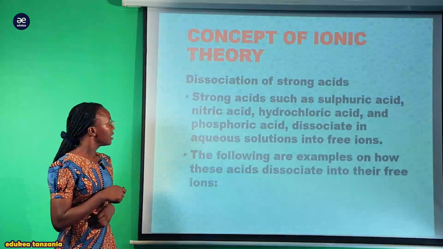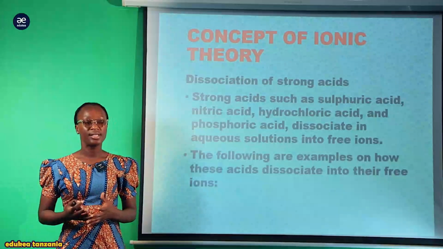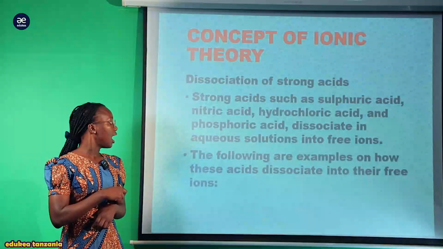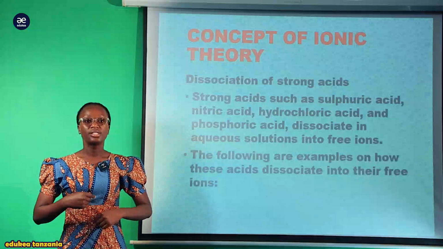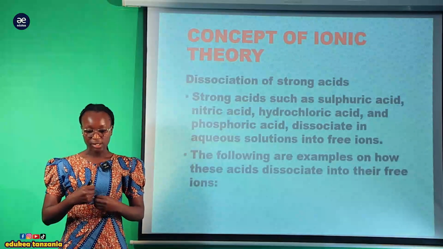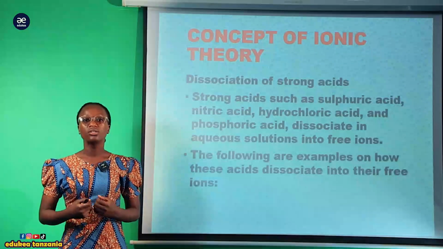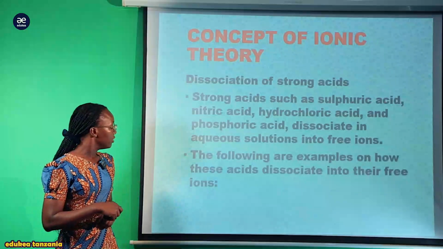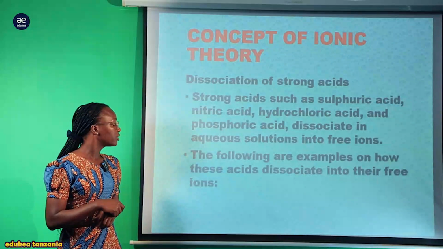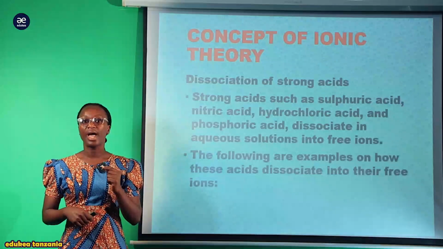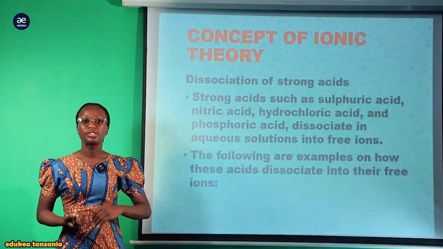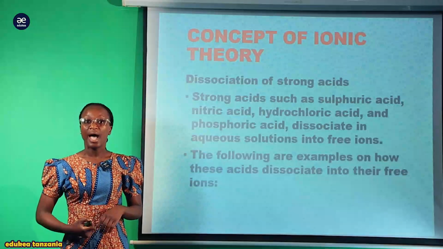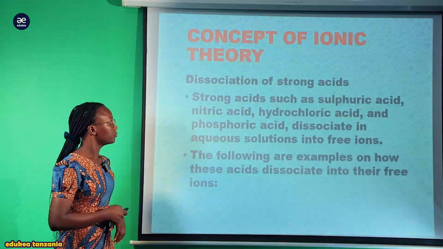You can see the strong acids such as sulfuric acid, nitric acid, hydrochloric acid, and phosphoric acid. They dissociate in an aqueous solution or molten state into free ions. The following are examples of how these acids dissociate into free ions, forming the positively charged cations and the negative charged anions.